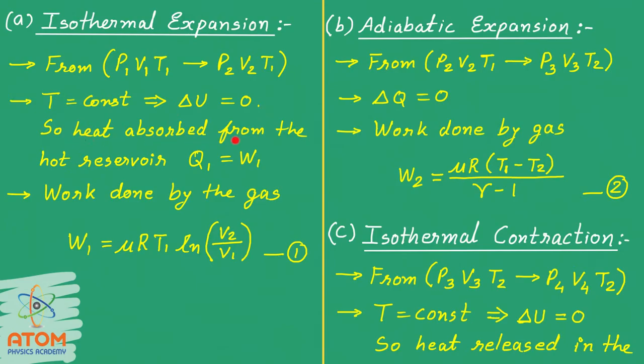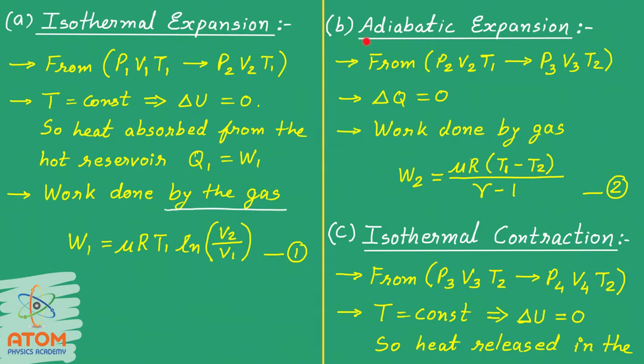And so, the heat absorbed from the hot reservoir, Q1, will be equal to W1 as per the first law of thermodynamics. Here W1 is the work done by the gas. Because this is isothermal expansion, the work equation will be mu RT ln V final upon V initial. So W1 will be equal to mu RT1 ln V2 upon V1. Let us name this equation 1.